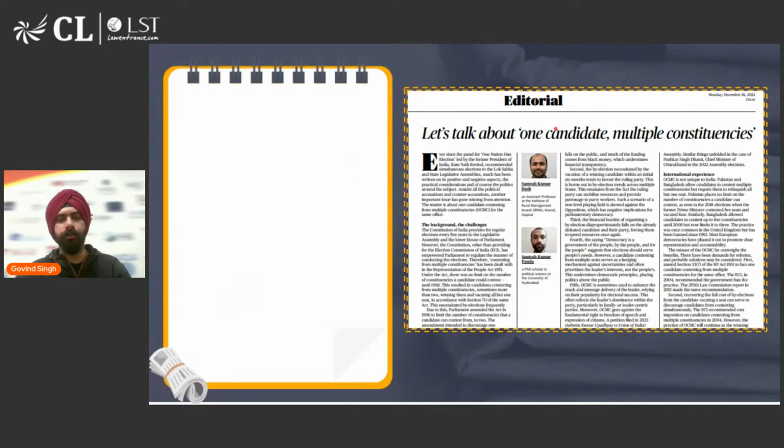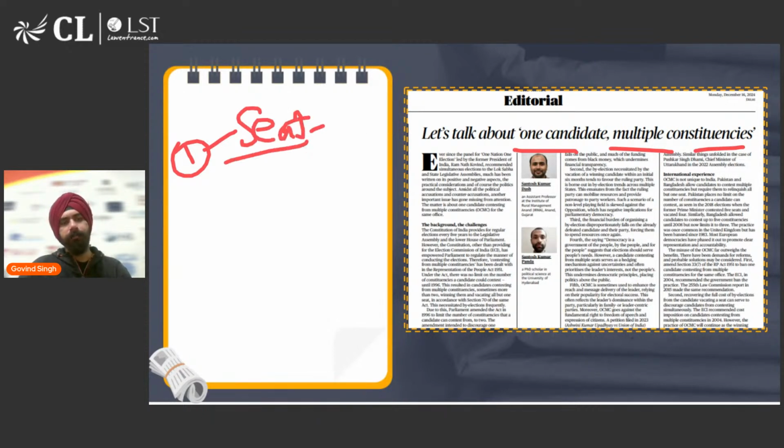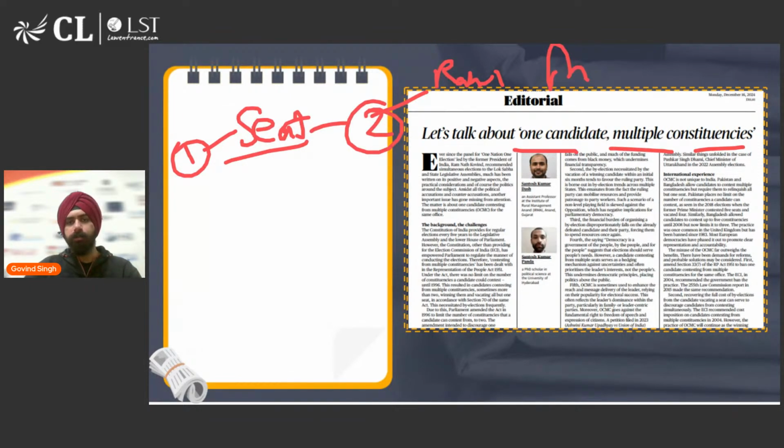Why is this not a good practice, that one candidate should be allowed to fight from multiple seats or multiple constituencies? Firstly, because it is against the constitution. As per the constitution, you can only represent one seat. So what happens is when a candidate wins from both the seats where he contested, let's say Rahul Gandhi also won from both the seats and Modi ji also won from both the seats.